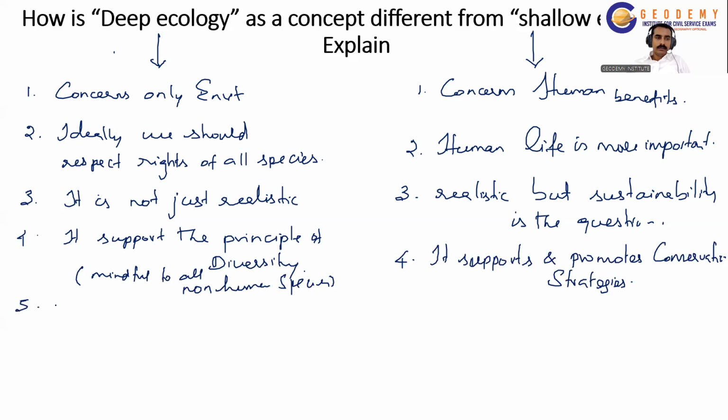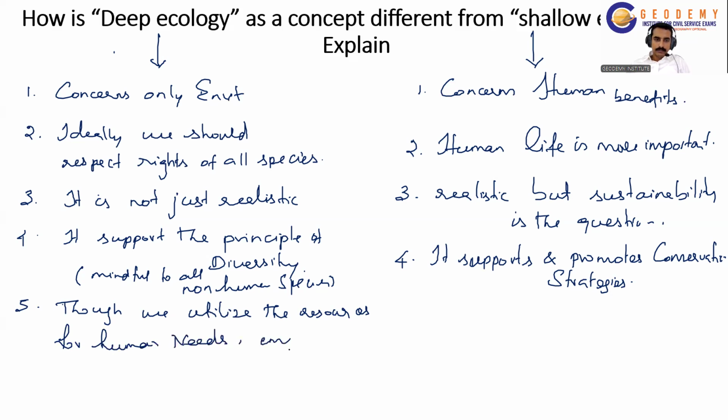Then deep ecology emphasizes that though we utilize resources from the environment for human needs, we should spare as much life as possible.